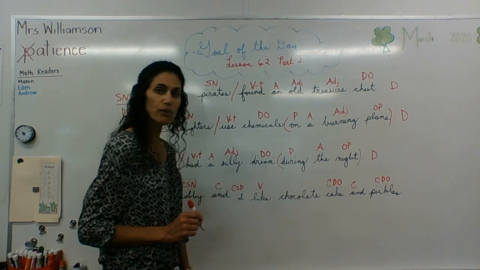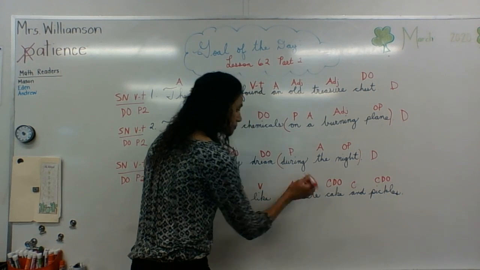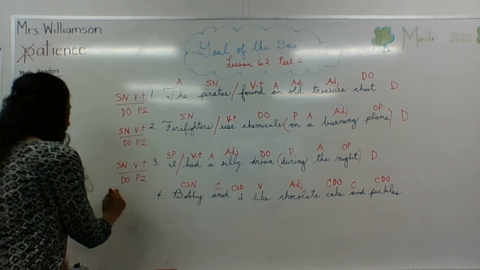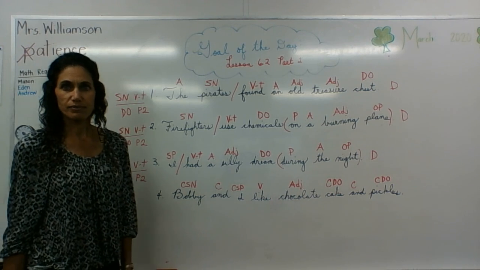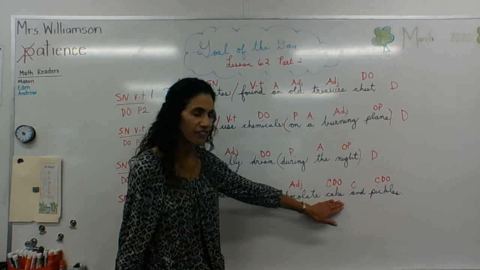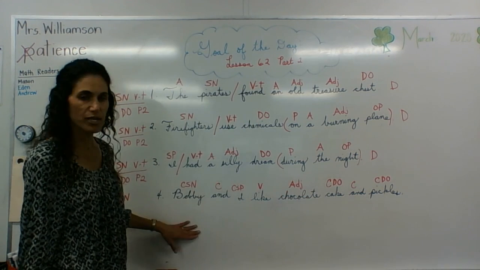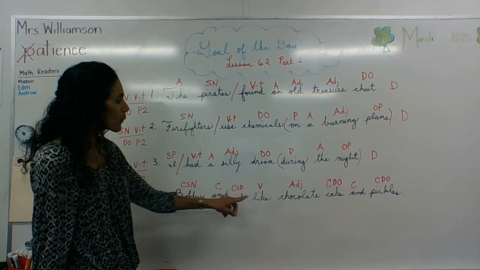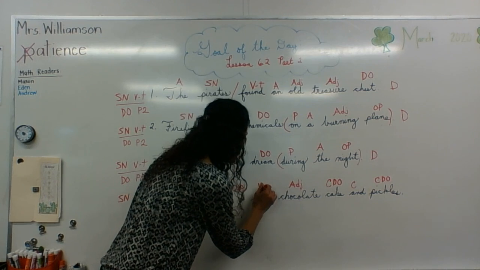Now what kind of cake was that? Chocolate. Adjective. Same thing, once again, we've got a subject, noun. I forgot. After we verified, which I didn't do, that the cake and the pickles are not the same thing as Bobby and I, we have to go back and change our verb and make it a verb transitive.